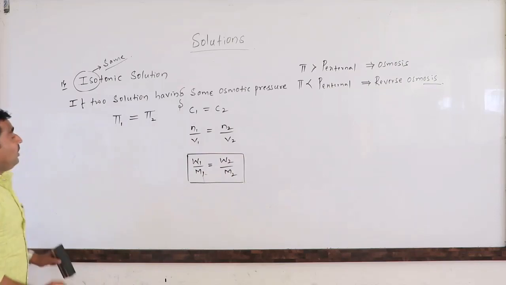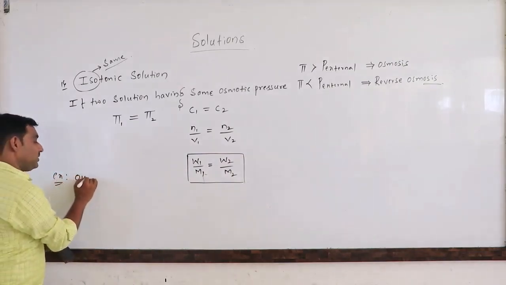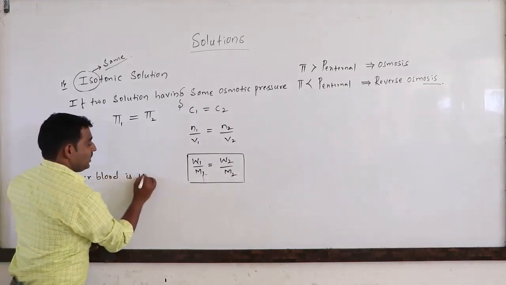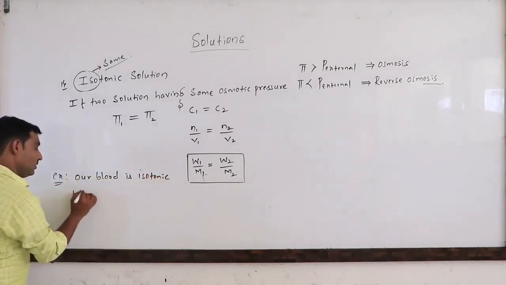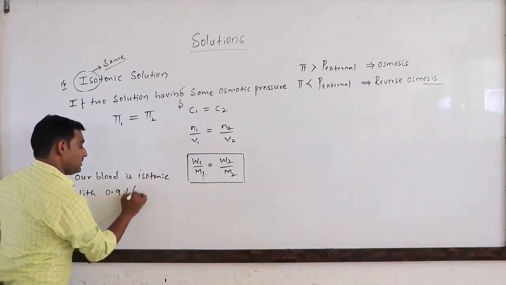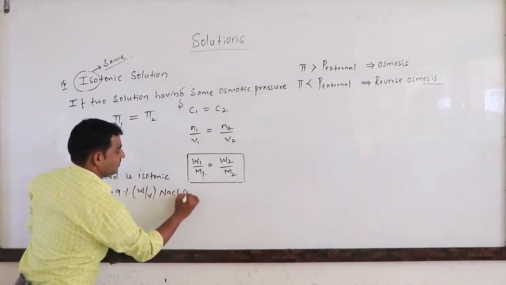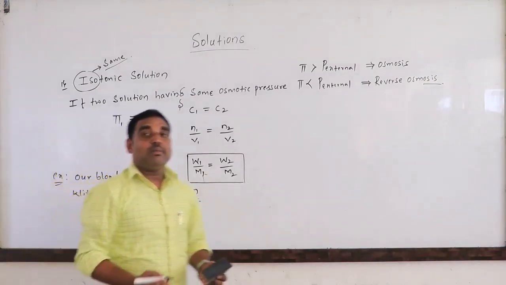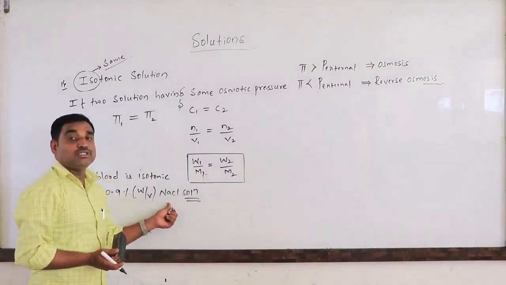Now, an example for the isotonic solution. Our blood is isotonic with 0.9 percent W by V sodium chloride solution. The sodium chloride solution used in intramuscular injection is what we call saline water.